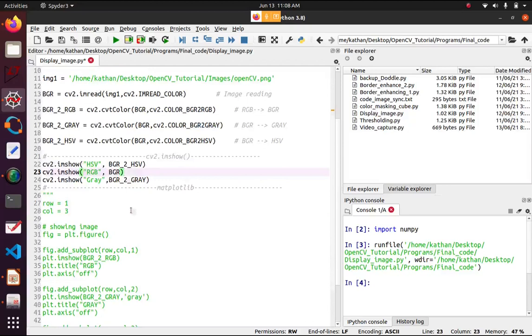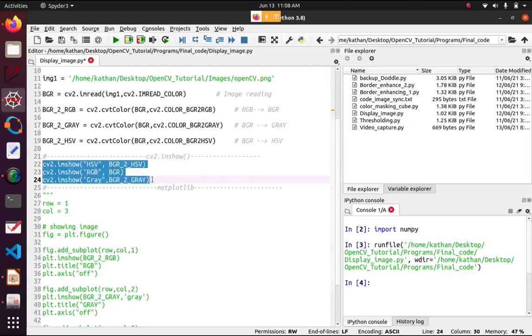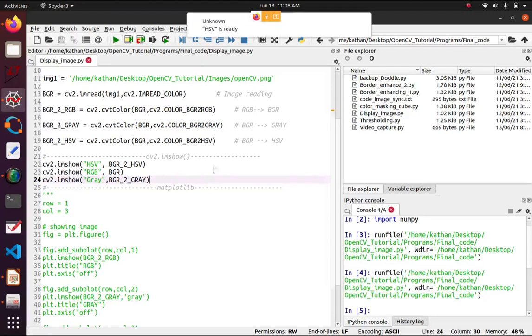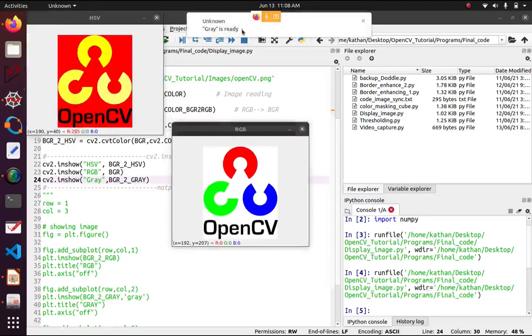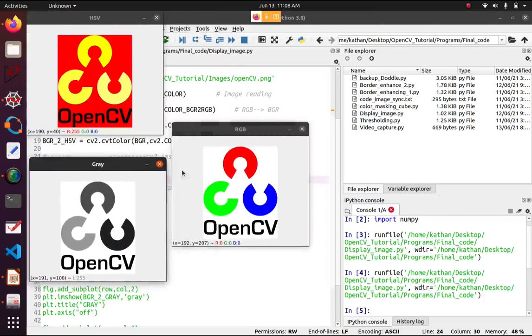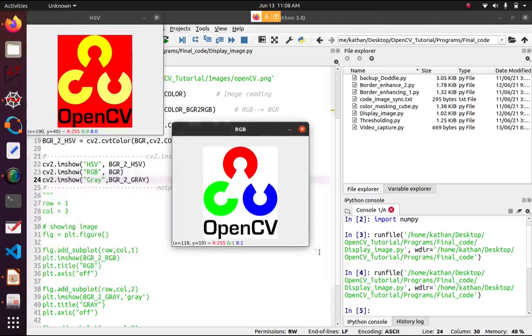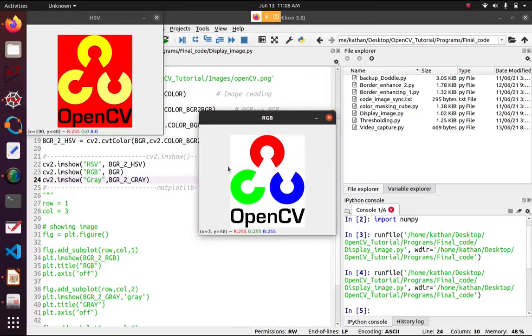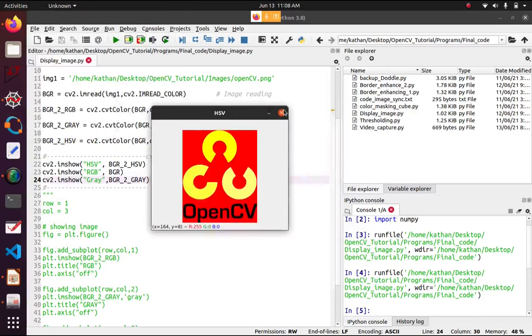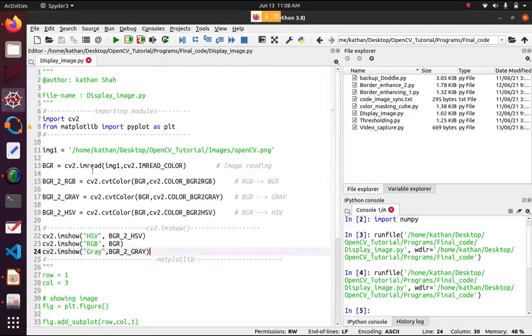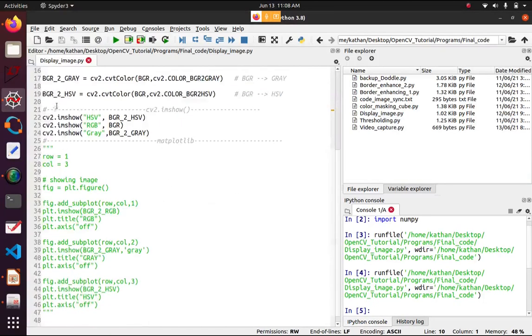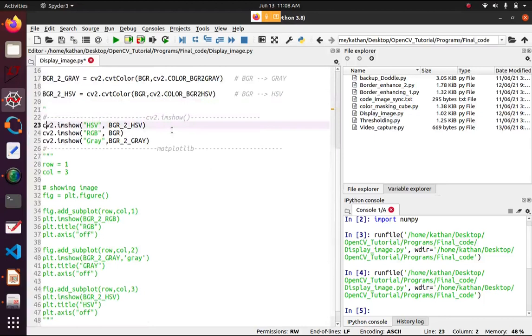Sometimes cv2.imshow makes a pop-up window, but we want subplotting or zoom in and zoom out features. We can do that in cv2.imshow, but it's a somewhat hectic process. So we have matplotlib, a great library for plotting different plots or images. Now I will move on to matplotlib.